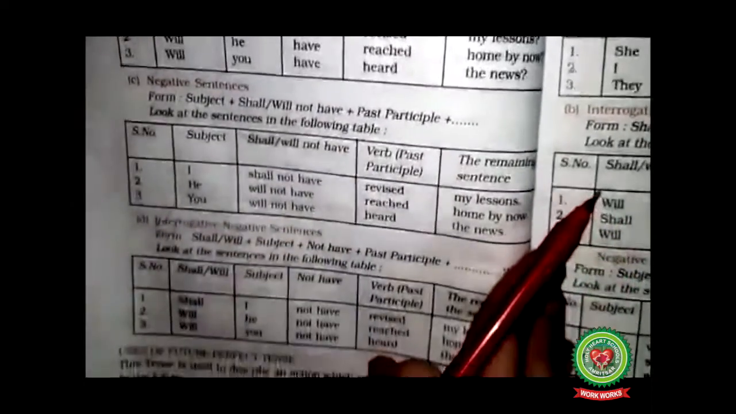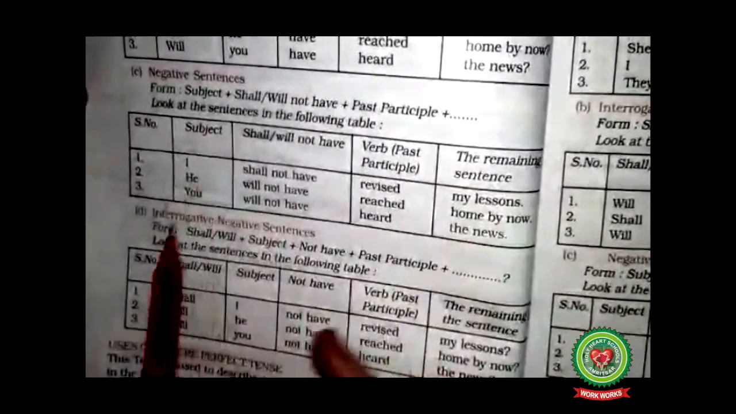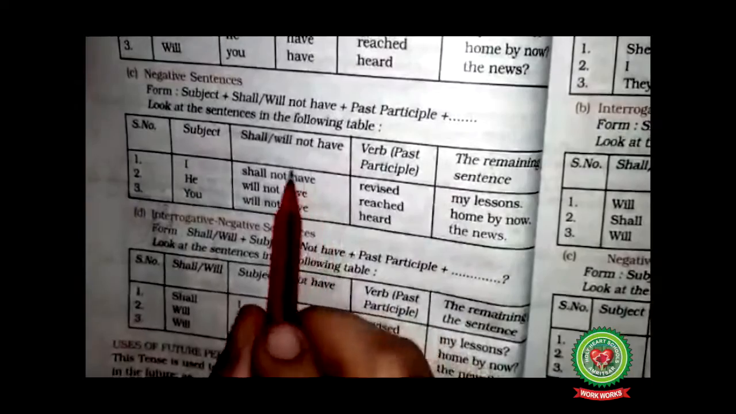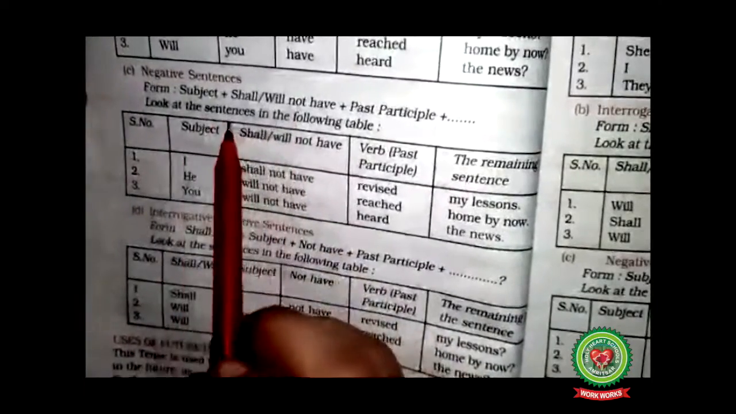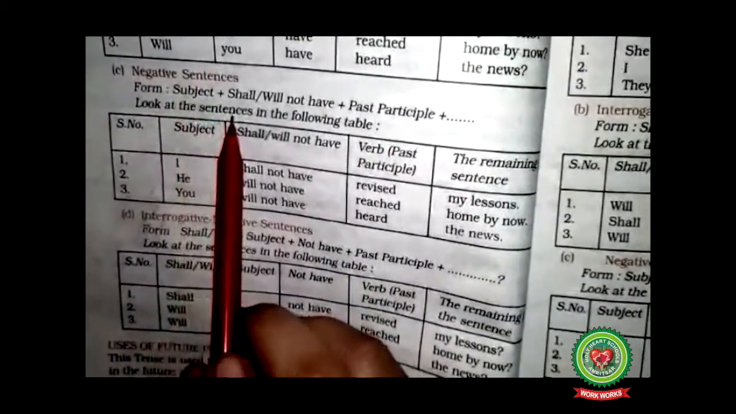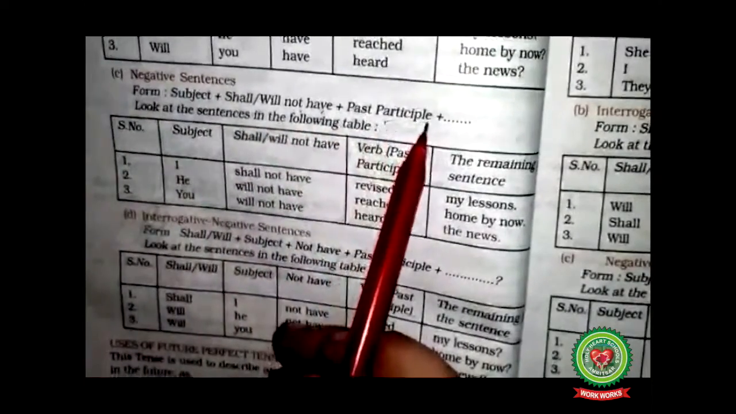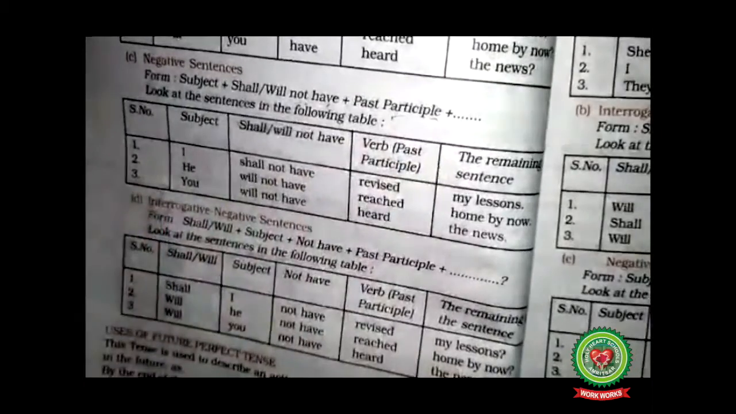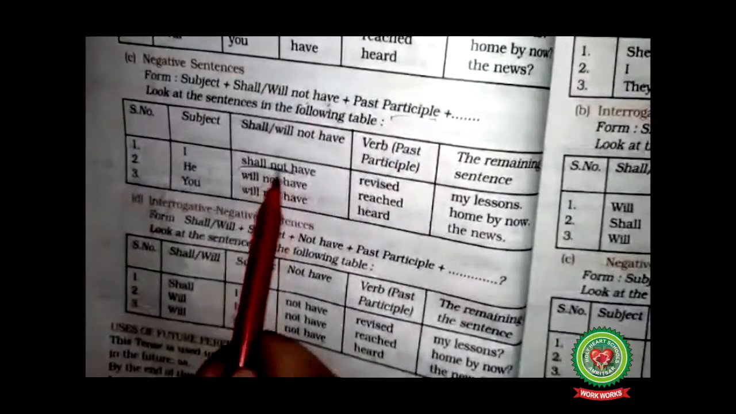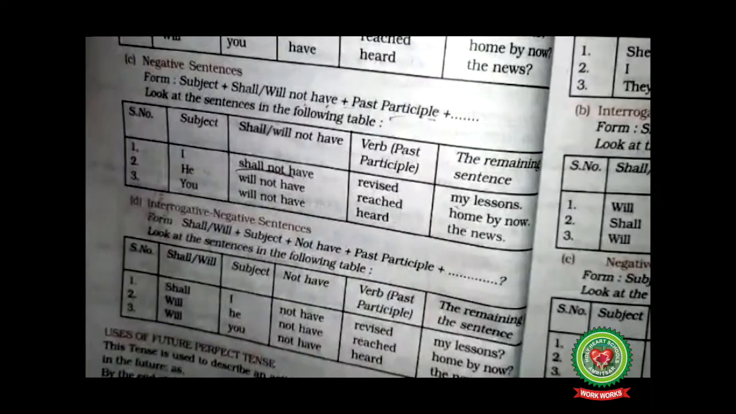Next on the list is your negative sentences. Negative sentences again with the addition of the word not. So the structure followed will be subject plus will or shall not have plus past participle form plus the remaining part of the sentence. As in, I shall not have revised my lesson.